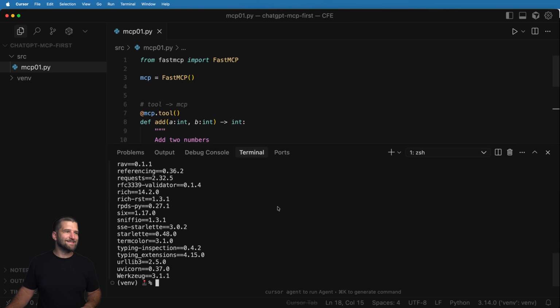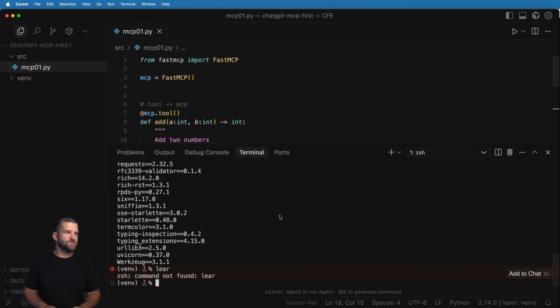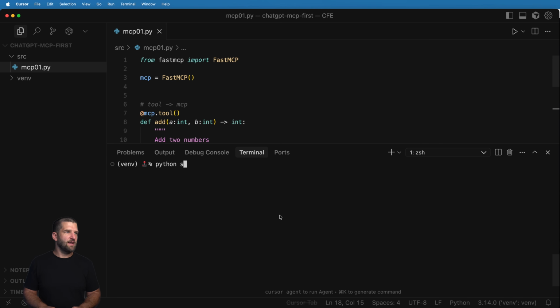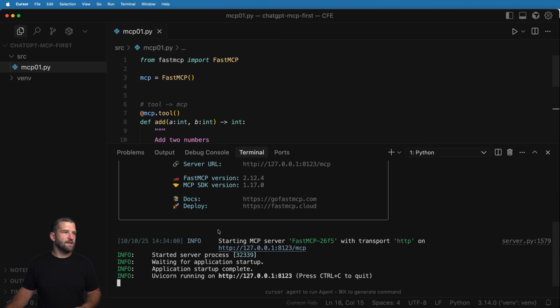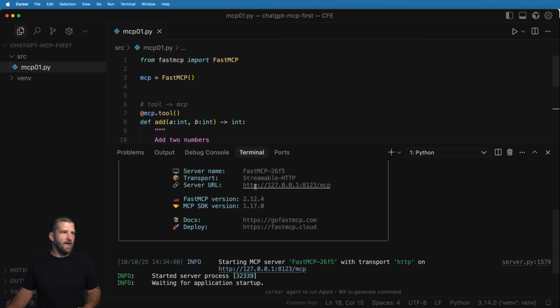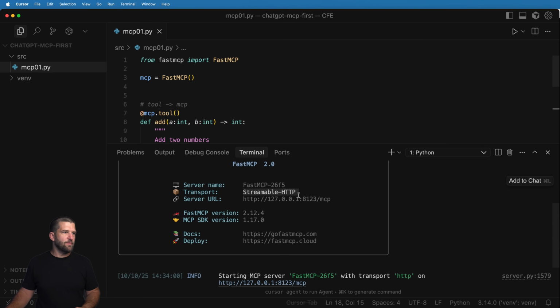I'm now going to go ahead and save it. We're going to go ahead and run this with python src, and that's ibcp01.py, and we hit enter, and this will run that command for us, and we see this right here. Congratulations, you have your first MCP server. And so in my case, I've got the streamable HTTP, and it's available right here.